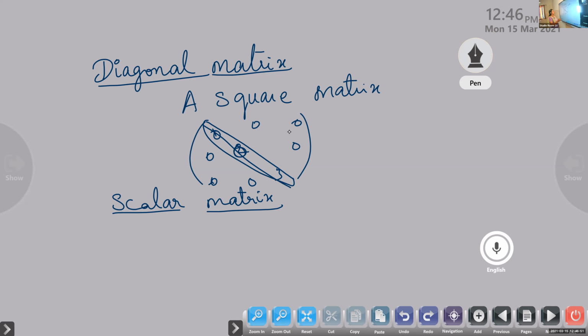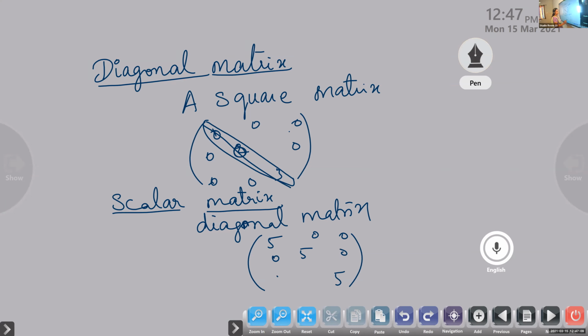Now, what is a scalar matrix? It is a diagonal matrix in which all the diagonal entries are the same, and the other entries are zero, because a diagonal matrix means only the diagonal entries are there.